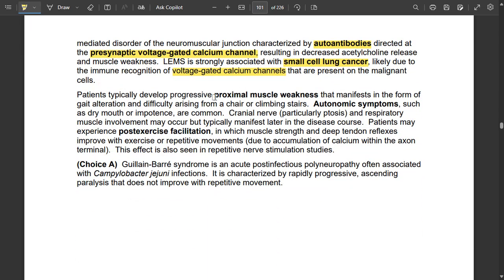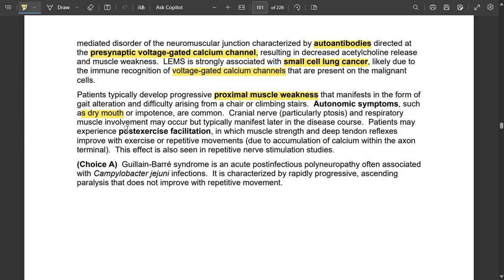Patients typically develop proximal muscular weakness, which manifests in the form of gait alteration or difficulty arising from a chair or climbing stairs. Autonomic symptoms like dry mouth or impotence occur. Dry mouth means the parasympathetic nervous system is more active, so dry mouth and impotence occur. Cranial nerve involvement, particularly ptosis, and respiratory muscle involvement may occur, but typically manifest later in the disease course.